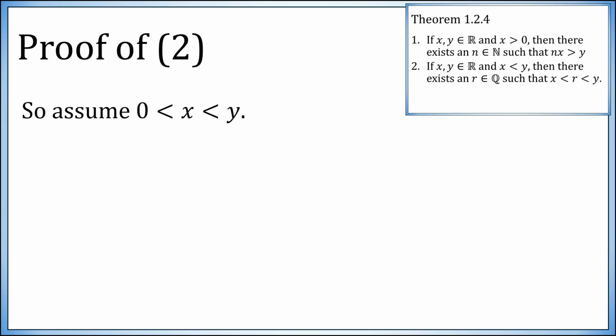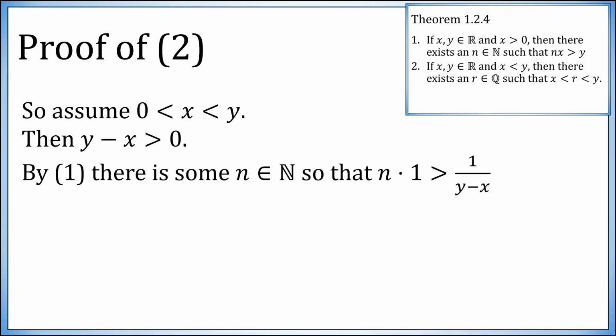Okay, so assume that x and y are both positive, x is less than y. So y minus x is positive, just subtract x from that rightmost inequality. By the first version of the Archimedean principle, there is some number n so that n times 1 is bigger than this real number. Given any two real numbers, one of them being positive, there is an n so that n times the positive is bigger than the other. 1 is positive, so eventually, for large enough n, n times 1 is bigger than this real number.